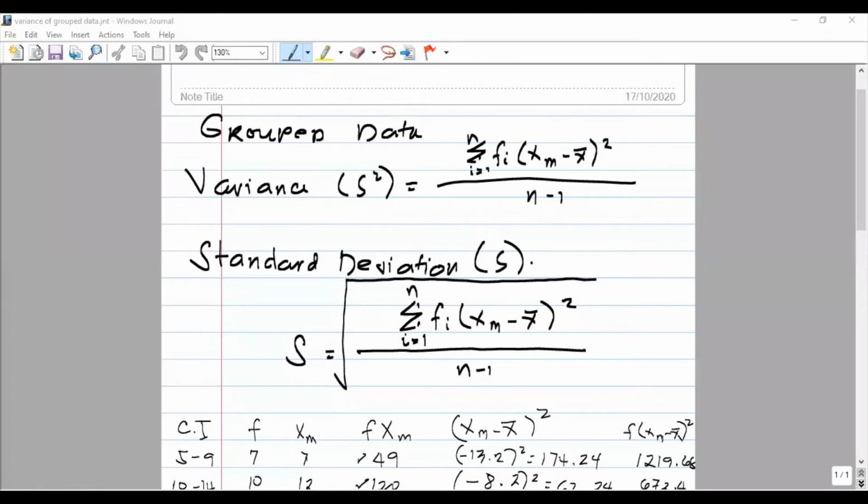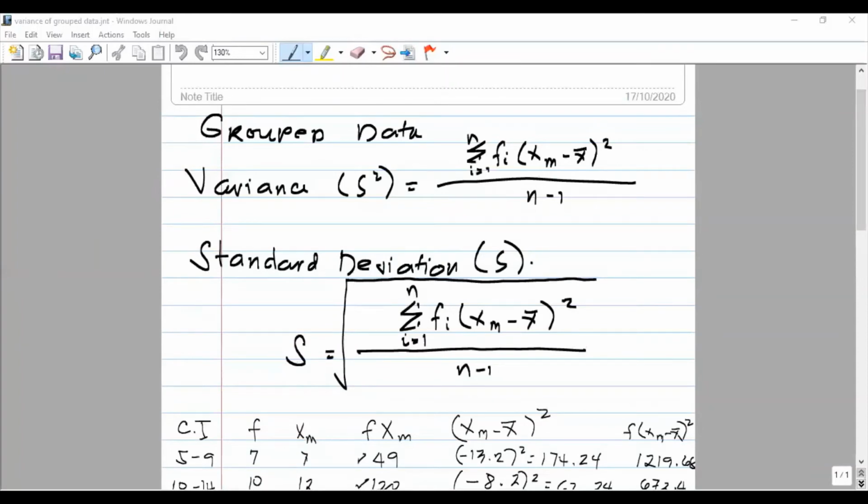In grouped data, the variance can be computed by s squared is equal to the summation of f sub i times the square of x sub m minus x bar, where i ranges from 1 to n, all over n minus 1. Your f sub i here is the set of frequencies, and your x sub m here is your class mark or midpoint, and your x bar here is your sample mean. And then the standard deviation is just the square root of your variance.